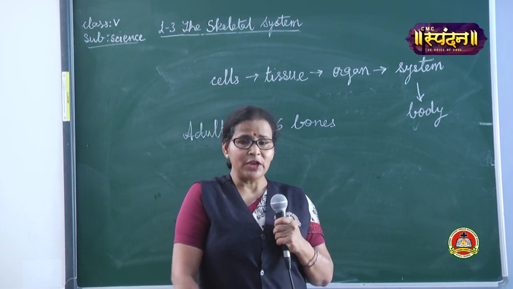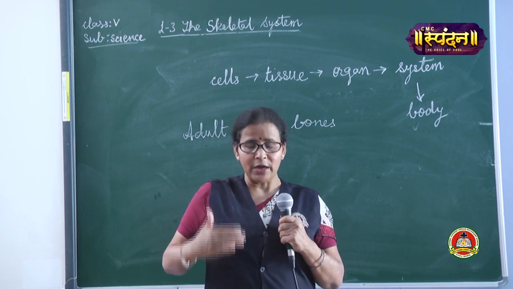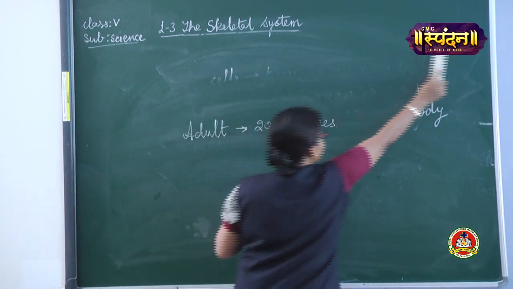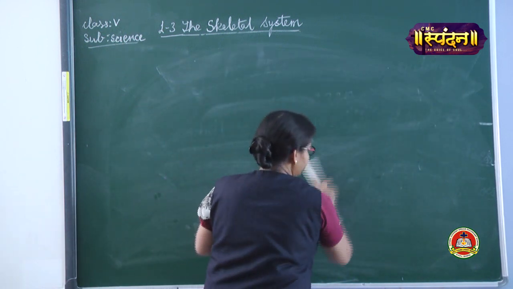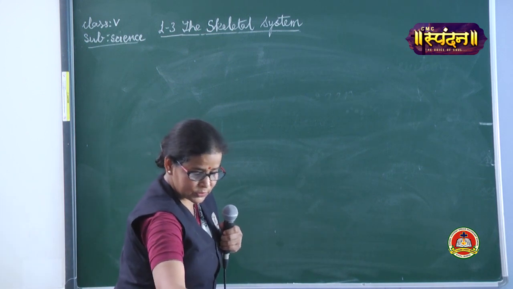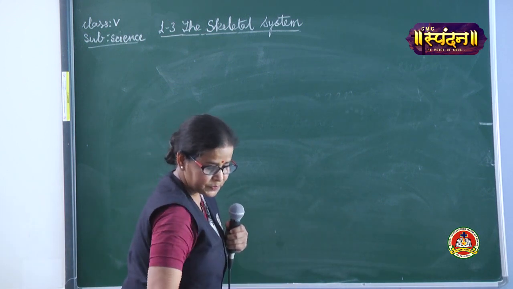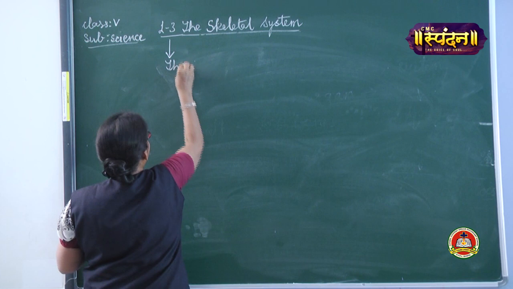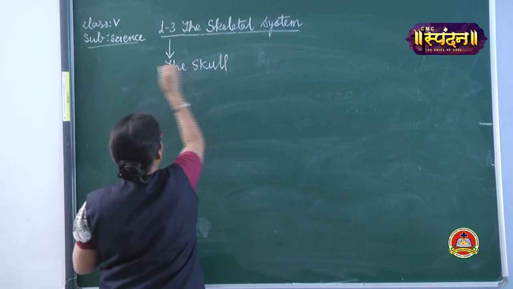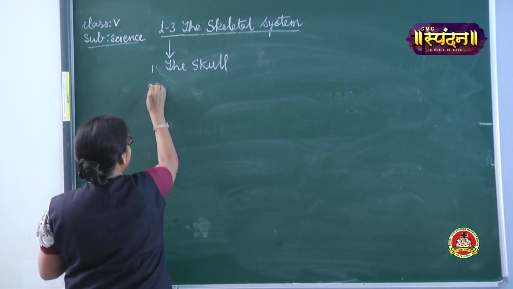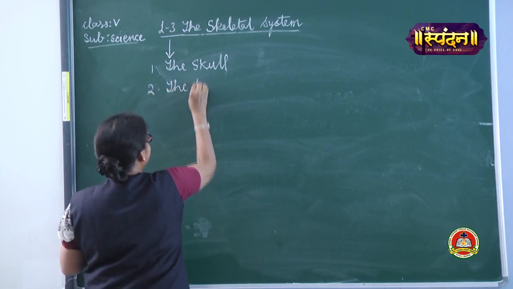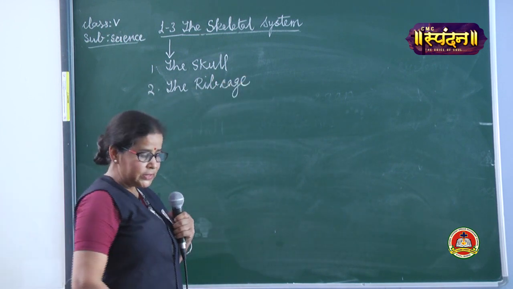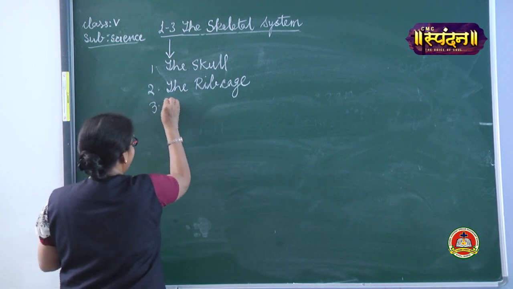For this skeleton, we cannot read the whole skeleton in one go. We have to divide it into parts. So for this whole skeletal system, we will divide it into parts and then study. The first part is the skull. The second part is the rib cage. The third one is the backbone.